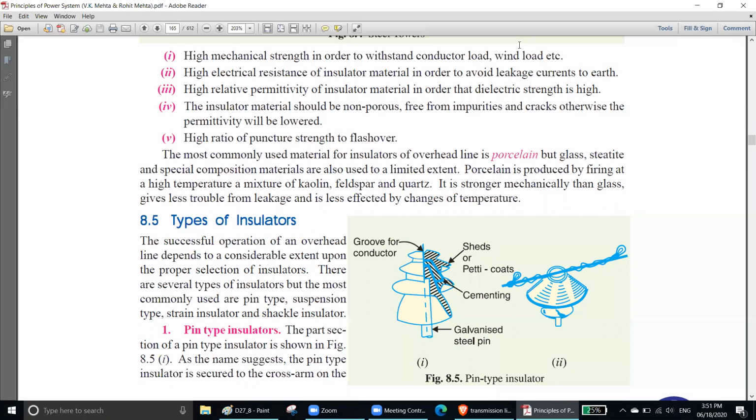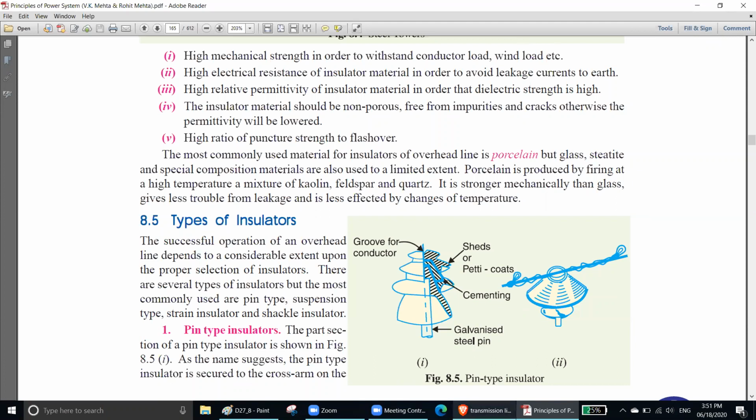Number 5, high ratio of puncture strength to flashover. That means it should have more strength against flashover. Flashover means leakage. When there is a high voltage, there will be a flashover, that means an arc. What is flashover?